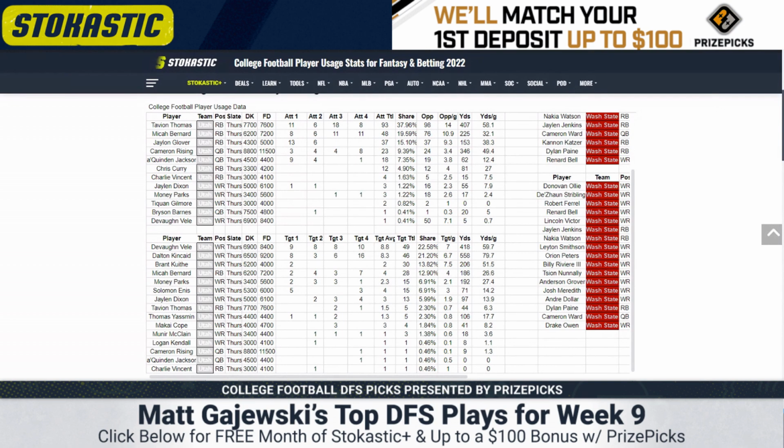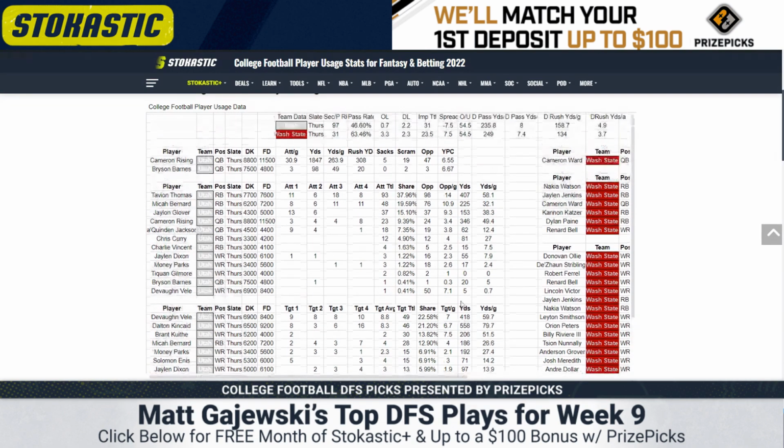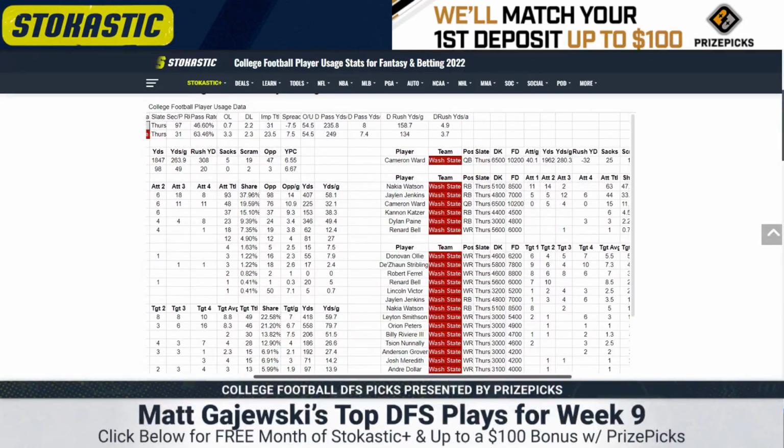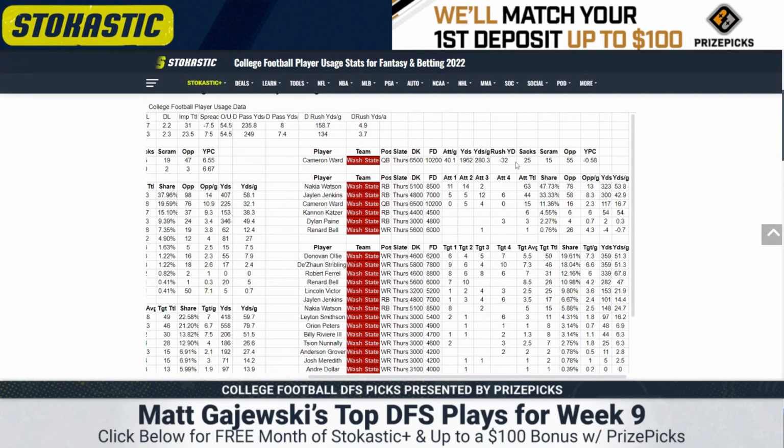All right. Second half of this game, I think for the purposes of cash games, you're probably just playing Cam Ward. 31st in tempo, 63.5% pass rate. Ward had showed some mobility, but he took some sacks recently, so now he's in the negatives in terms of yards on the ground. It's just volatile with him. He's still averaging 280 passing yards per game on 40 attempts. You can tell it has not been efficient, but volume is everything, and especially on a 3-game slate. He has the best volume on the slate, so he's pretty easy to slot in next to Rising.